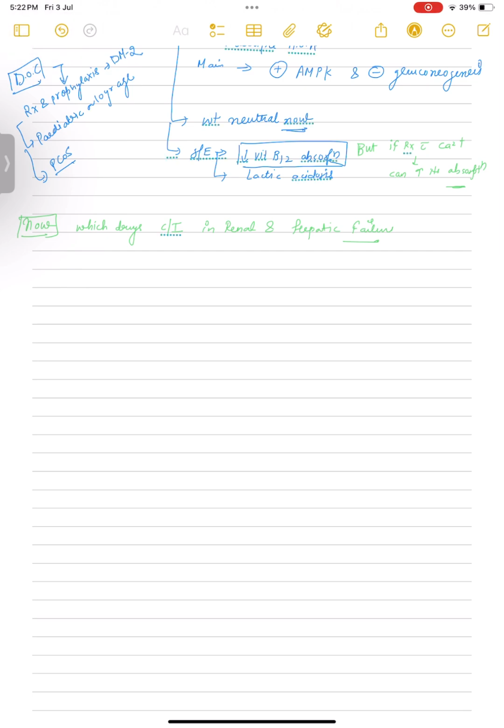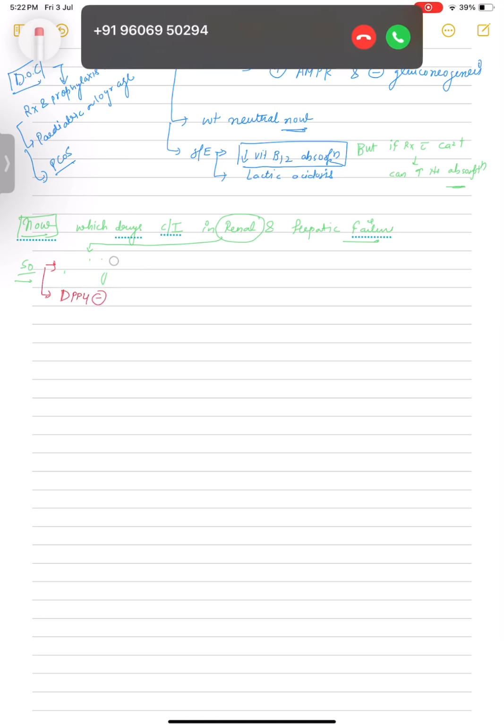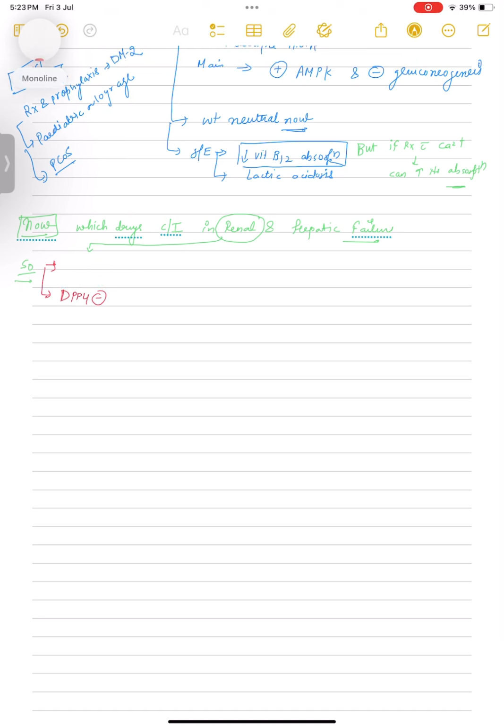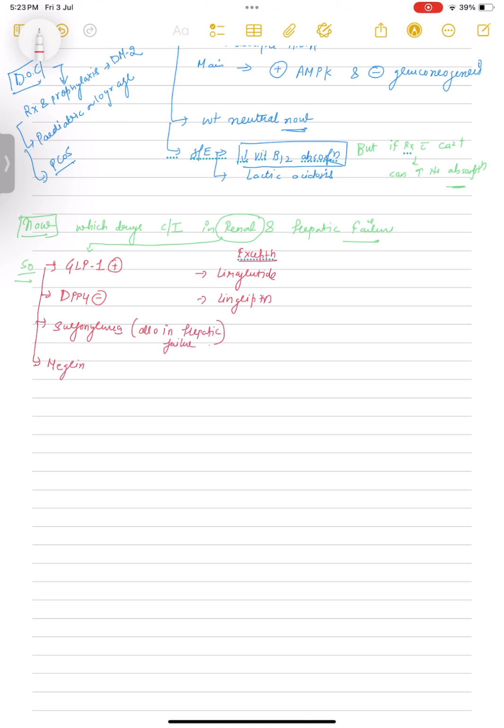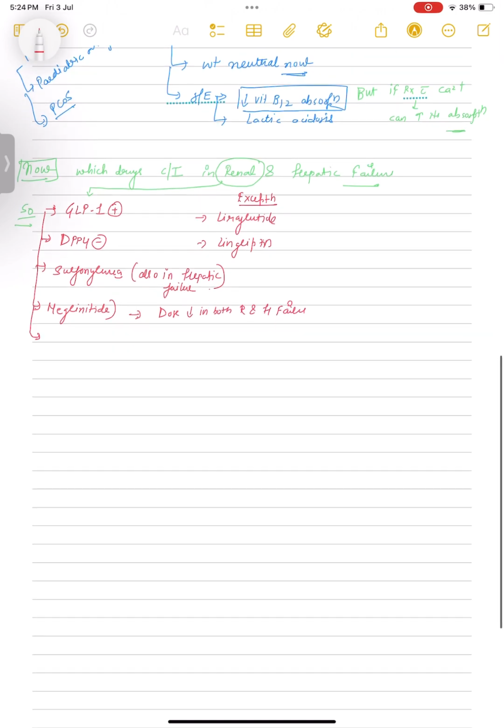Now, which drug is contraindicated in renal and hepatic failure? This type of question is also very commonly asked. First one is your GLP-1 analogs. GLP-1 agonists are contraindicated in renal failure except liraglutide. Similarly, DPP-4 inhibitors are also contraindicated except linagliptin. Sulfonylureas are contraindicated in both renal failure and hepatic failure, but in case of meglitinides, these are not completely contraindicated. We decrease only the dose.